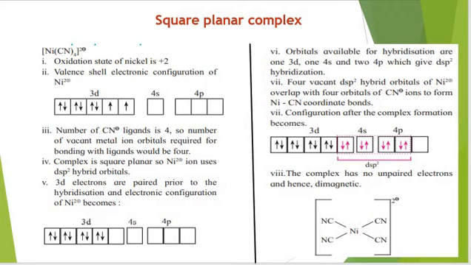Next is square planar complex. In square planar complex we will take example tetracyanonickelate(II) ion. Here it is low spin complex. After writing electronic orbital diagram of nickel ion, we would be finding this is the 3d arrangement of electrons. It has one empty 4s and empty 4p orbitals also. Prior to hybridization, there would be pairing of electrons because it is low spin complex. So after pairing, this would be the arrangement of electrons in 3d.